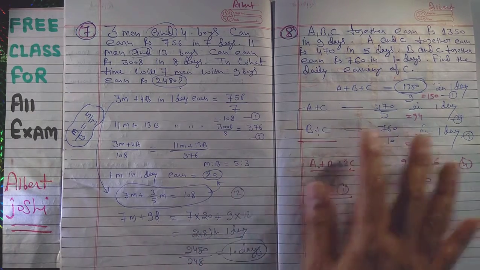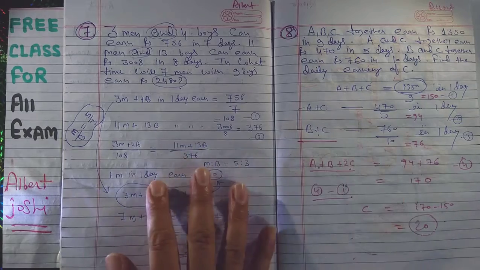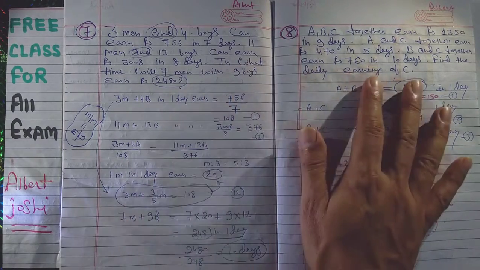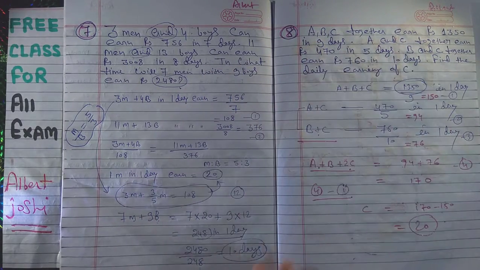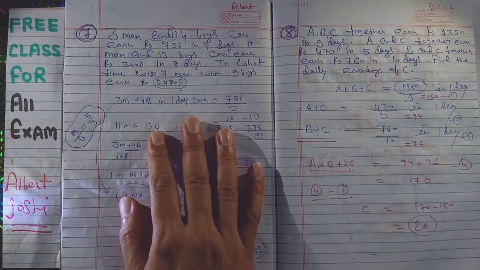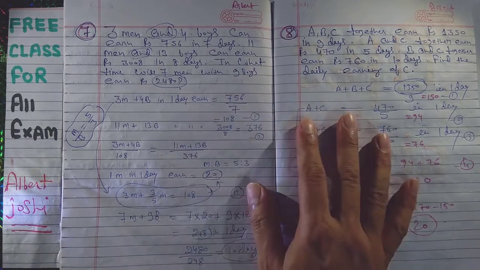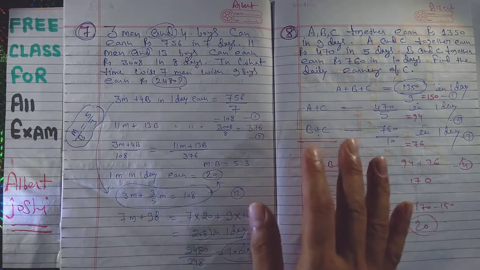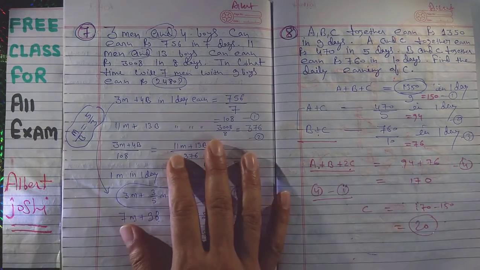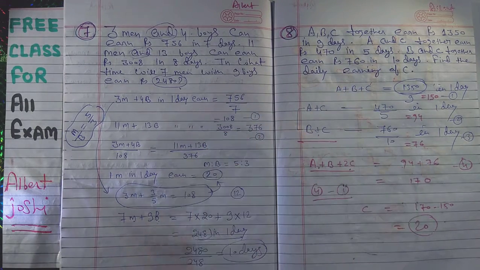At first you have to find the ratio. Then by the help of ratio, we can calculate each share of A, B, C. How many people are there? So at first you have to go to the ratio. Then you have to come to the work in the time and work, then you have to come in this chapter, then all your concepts will be clear.